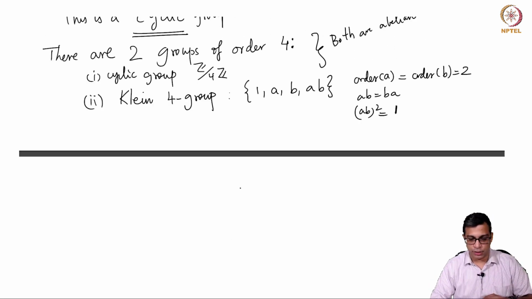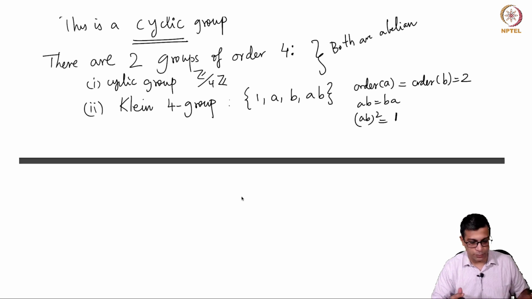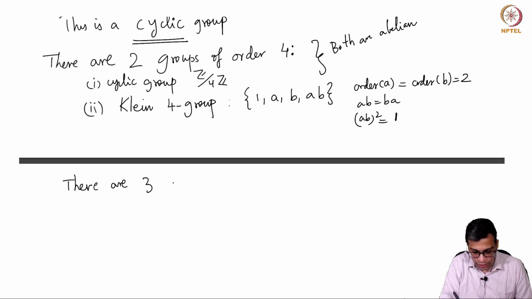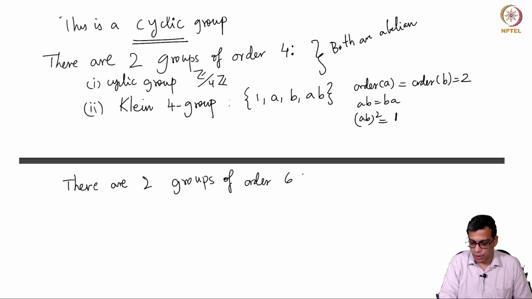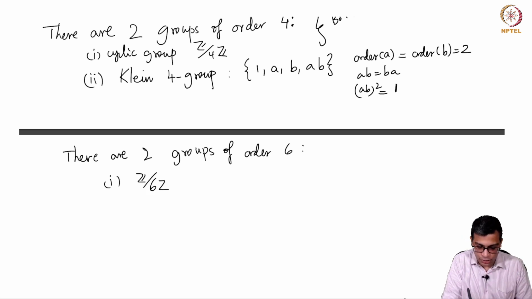So, if you want the first non-abelian group, or the smallest non-abelian group, you will have to go to order 6 rather. So, there are 2 groups of order 6, again up to isomorphism. And what are they? One is Z mod 6Z, cyclic.